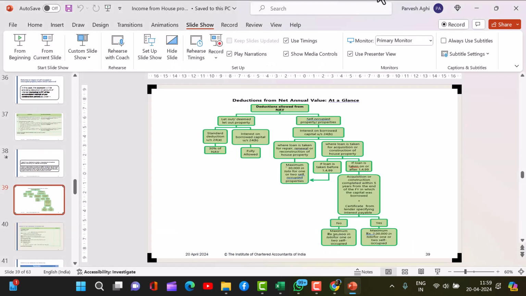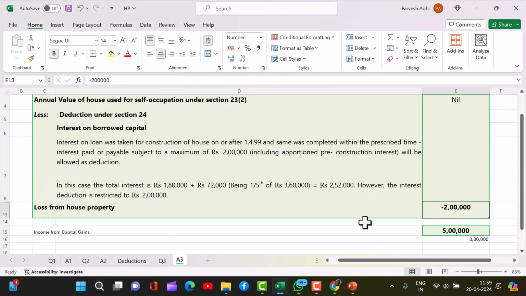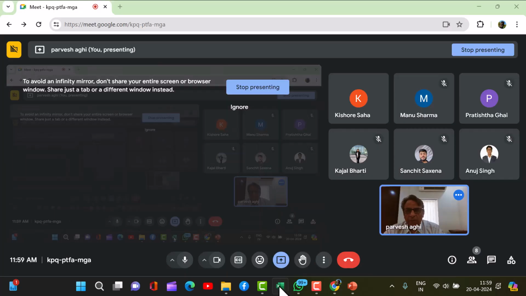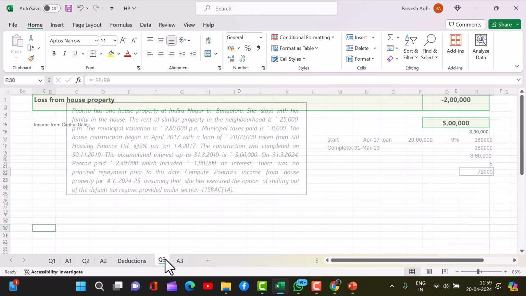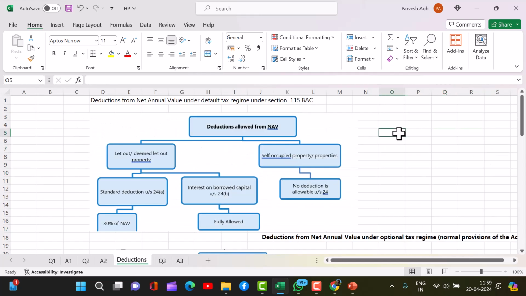So here we'll finish the lessons. Let me just check here. These were the deductions. Deductions from the net annual value under the default tax regime. Deductions allowed from NAV for let out and deemed to be let out property. What is deemed to be let out? If you have more than 2 houses, the one house which you are not staying in will be considered deemed to be let out, and you have to pay tax on the expected rent.